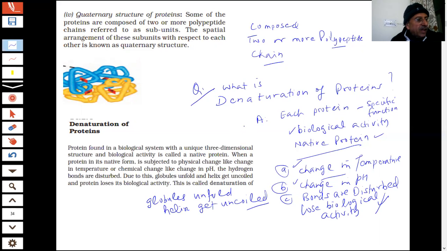It will lose its biological activity. When curd is formed from milk, the formation of lactic acid by the bacteria present in the milk causes denaturation of the protein. Coagulation of egg white on boiling is also an example of denaturation. You have seen that when you boil the egg, it coagulates. So these are all examples of denaturation of the protein, and a question on denaturation of protein is an important expected question.